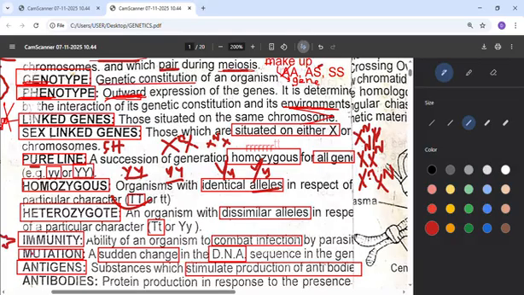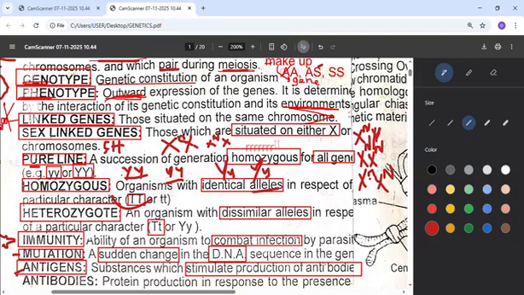Then the next one we have is mutation. Mutation is a sudden change in the gene in the human body due to some reactions, or relation with the environment, or maybe in the process of meiosis. It is a sudden change that happens to the gene or the DNA. For example, in a particular generation they may always produce tall persons, but because of a sudden change, it may give them shortness. So it means a sudden change in the DNA or gene.